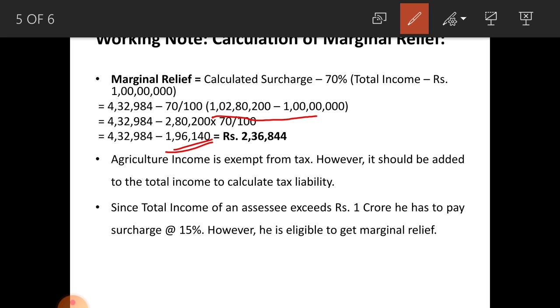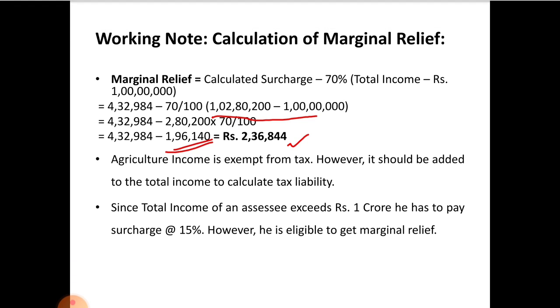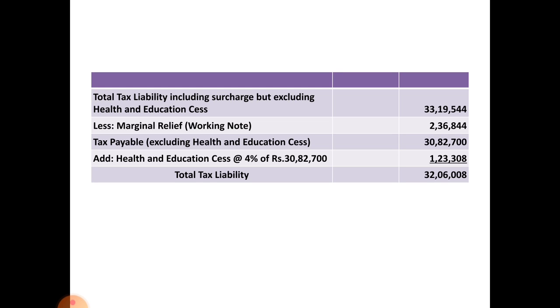So the marginal relief amounts to calculated surcharge, that is 4,32,984 minus 70% of that marginal amount, rupees 1,96,140. The marginal relief amounts to rupees 2,36,844.